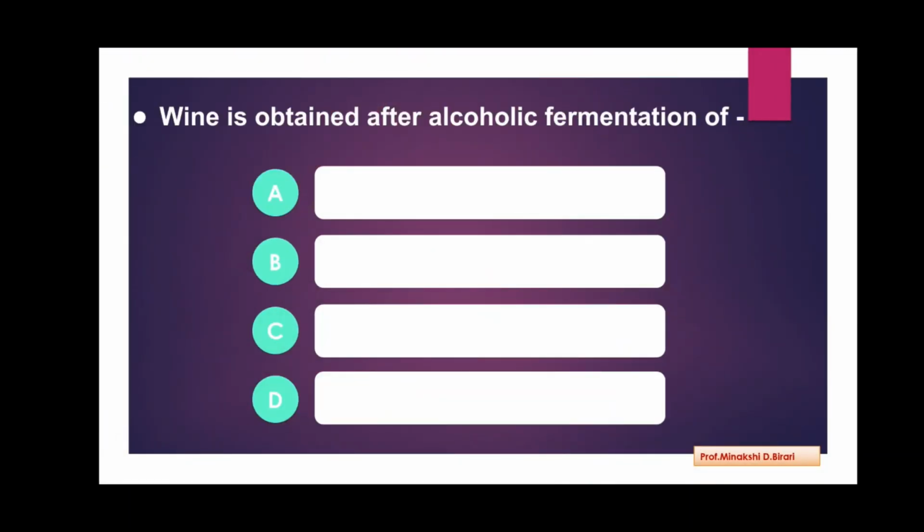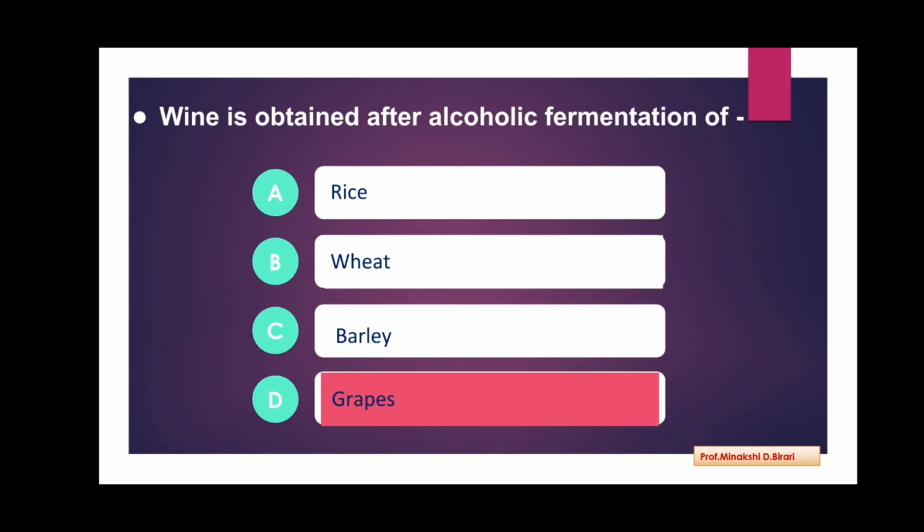Next question. Wine is obtained after alcoholic fermentation of rice, wheat, barley, grapes. So, wine is obtained after alcoholic fermentation of grapes. Option D is correct answer.